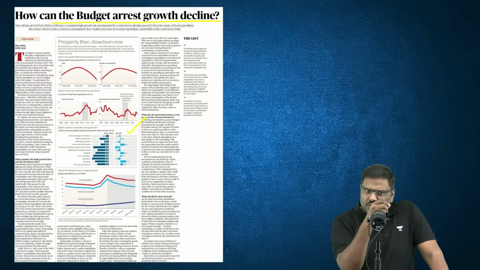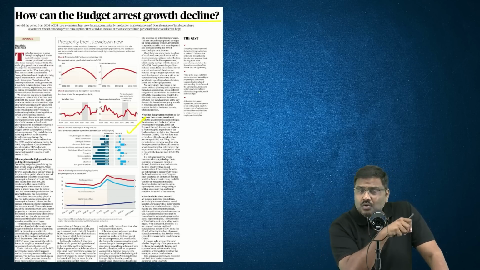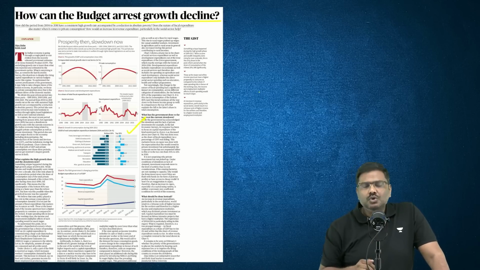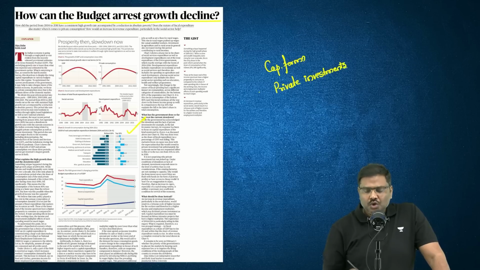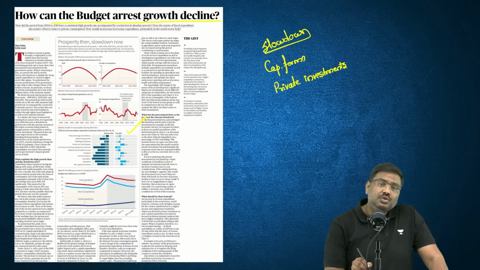Don't you think that if you want to write an effective answer to a question asked on this, you should know what capital formation is? To know that, you should know the importance of private investments, that is, private sector investments in India. You should know the meaning of a slowdown in growth. You should have data on what has happened to the GDP in the last two or three quarters.